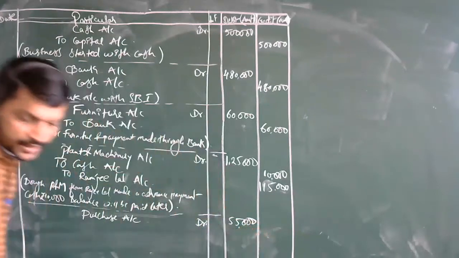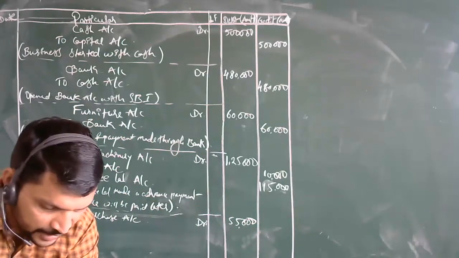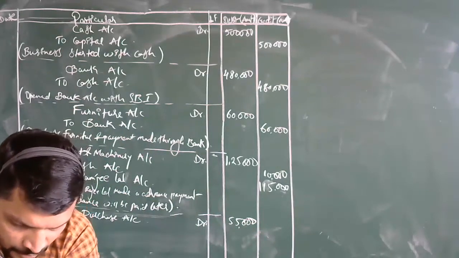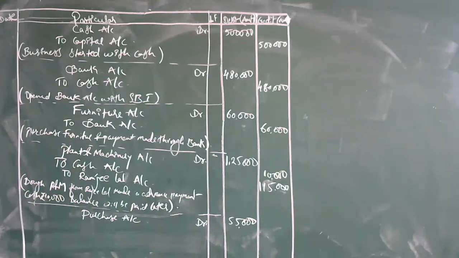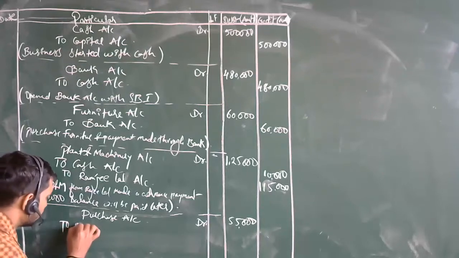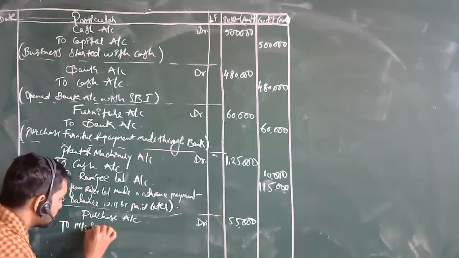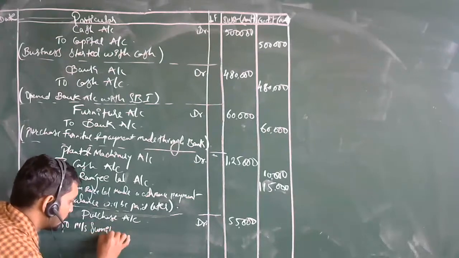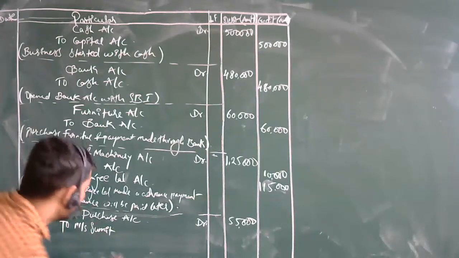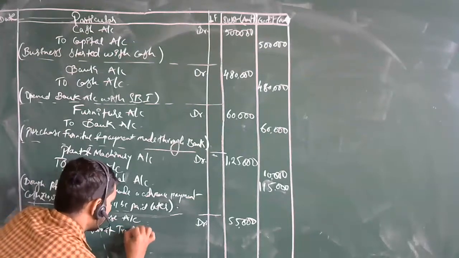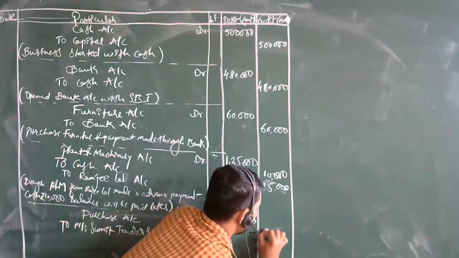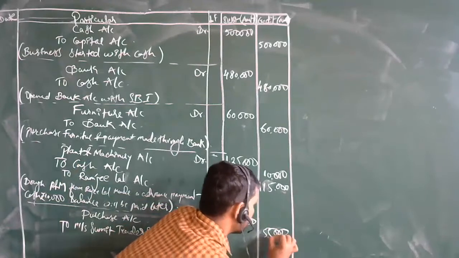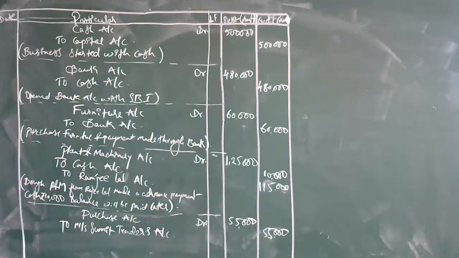Then what is credited? Have we made any payment here? No payment means it will be paid in future. So what will it be? To Sumit Traders, the traders account, 55,000. Done. So this is the fifth point.